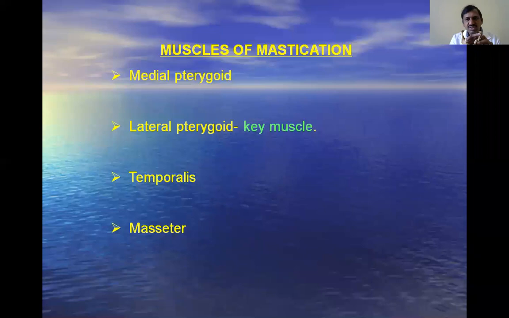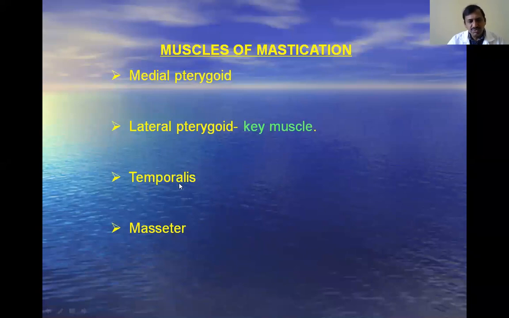This is the site for insertion of the lateral pterygoid muscle. It also inserts to the capsule of the temporomandibular joint. Already you know the intra-articular disc is nothing but the morphologically degenerated part of this lateral pterygoid muscle. It is also supplied by the mandibular nerve.